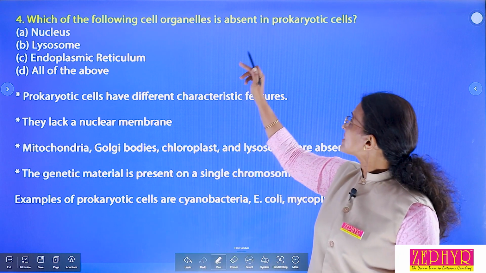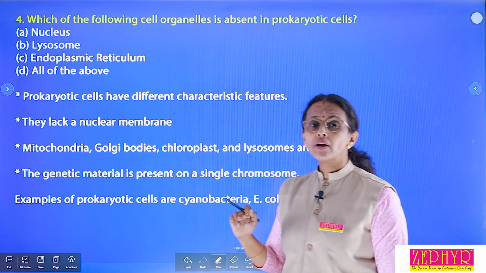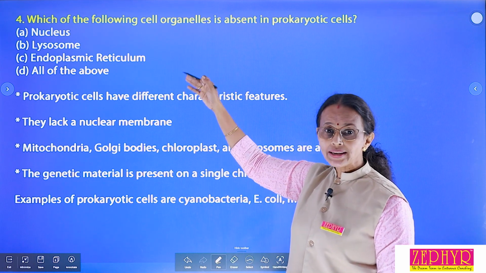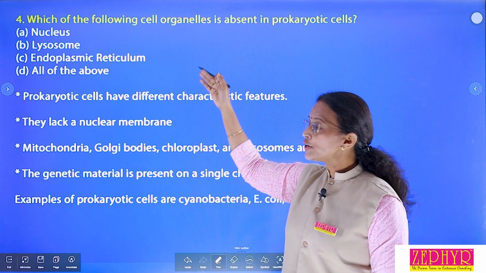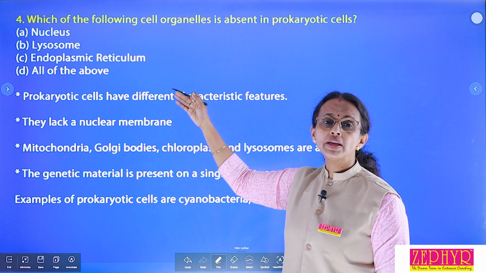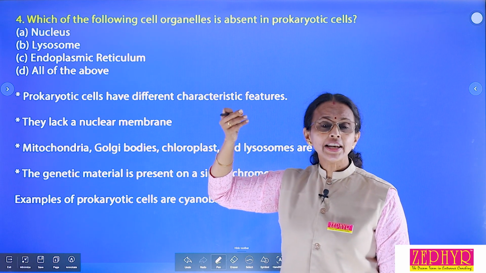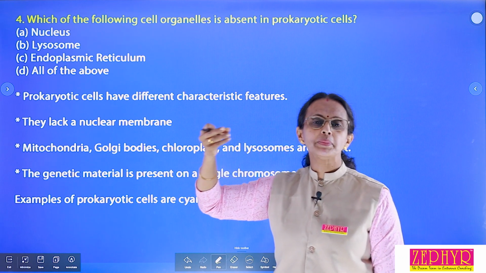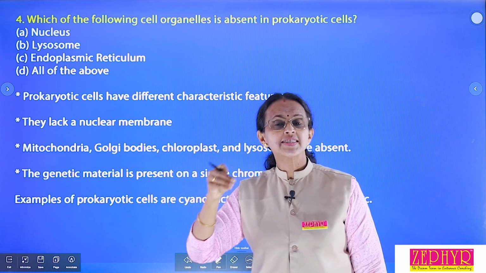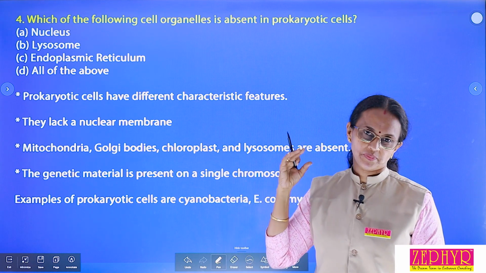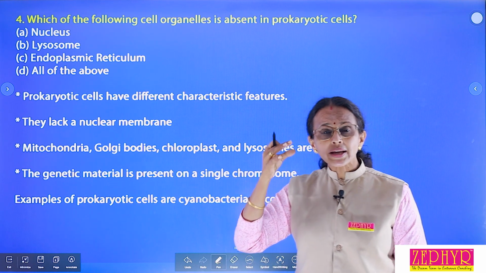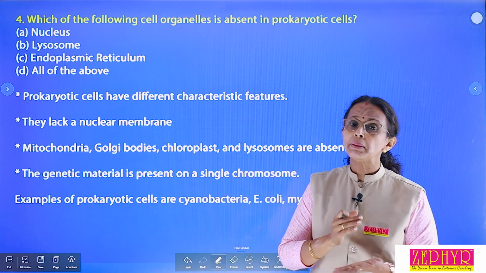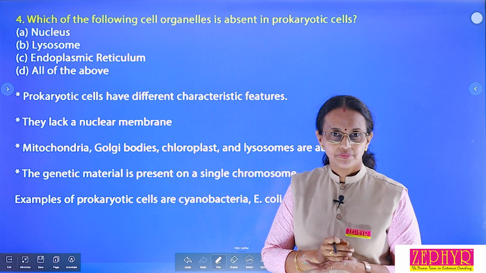Which of the following cell organelles is absent in prokaryotic cell? Here also four options: nucleus, lysosome, endoplasmic reticulum, all of the above. Prokaryotic cell. What do you mean by prokaryota? Pro means primitive, karyota means nuclei. Prokaryotic, it is a primitive cell or ancient cell. You know that prokaryotic cell does not have a definite nucleus and membrane bound cell organelles.